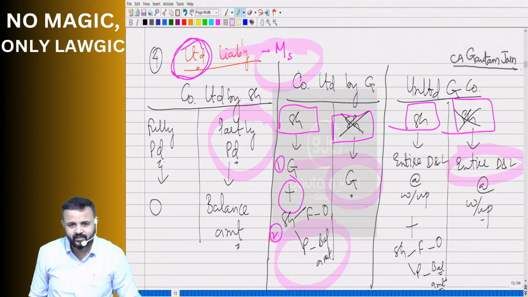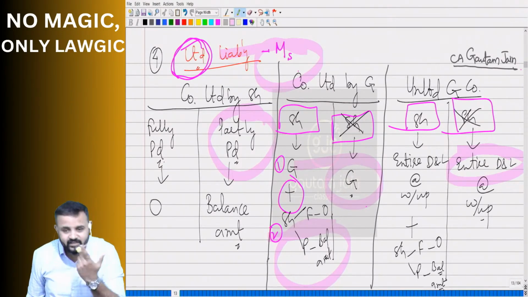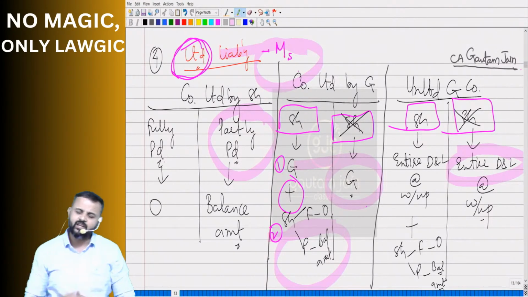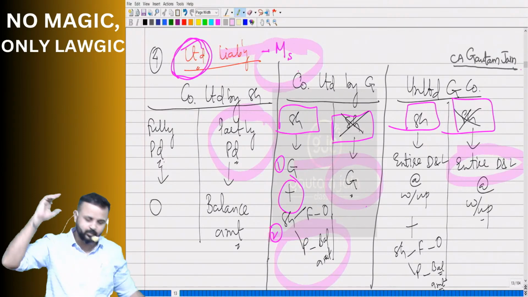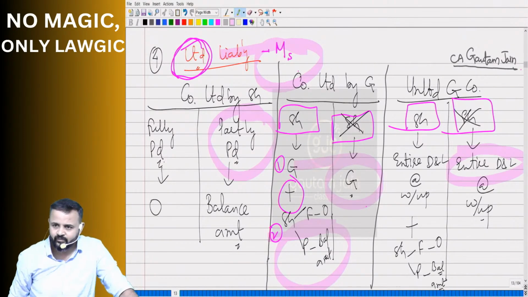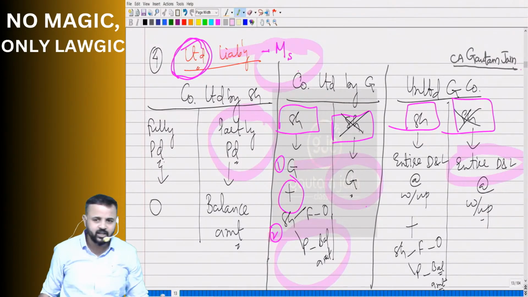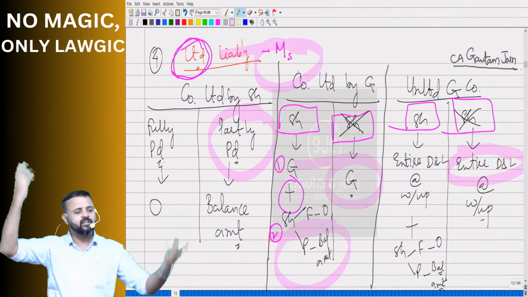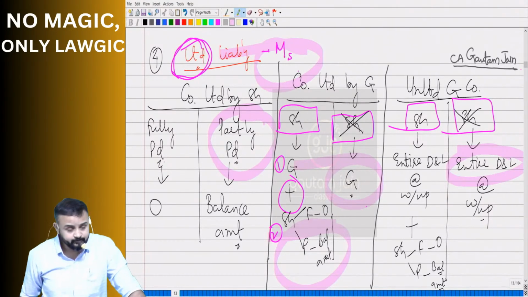Private limited company, what is limited? Liability of members is limited. Public limited company, what is limited? Liability of members is limited. Whereas the liability of the company can be unlimited also. Did we study anywhere till now? Did I say anywhere that the company has to take up limited liability only? Tell me now. Did I tell you anywhere? No. We said liability of members is limited. We never said the company's liability remains limited. It is the company's choice, take what you want, make whatever contract you want, and if unlimited liability comes, let it come. Nowhere is there a prohibition. Clear? Remember. Okay, sir.